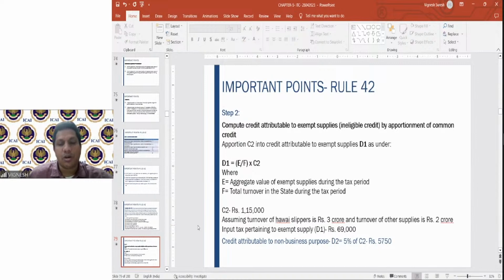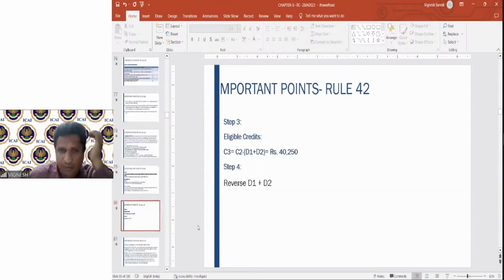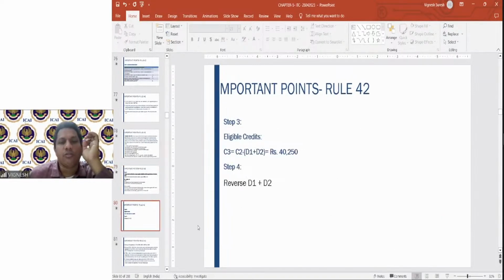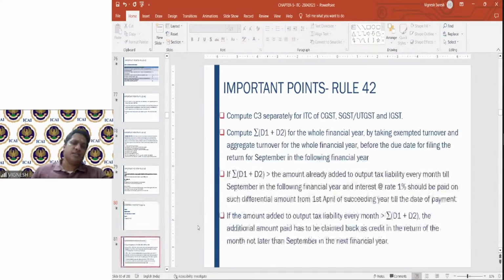For non-business purpose, how do we do that? It is nothing but 1,15,000 into 5%, because 5% is straight away given in the rule, that is 5,750. So you have got D1 and D2. So you remove this D1 and D2, 5,750 plus 69,000, which is 74,750, from 1,15,000, and you will get 40,250 as your eligible credit. So once you get this, 40,250 as the eligible credit, you will reverse the D1 and D2 which you have calculated. This is a small example of how you calculate under rule number 42.